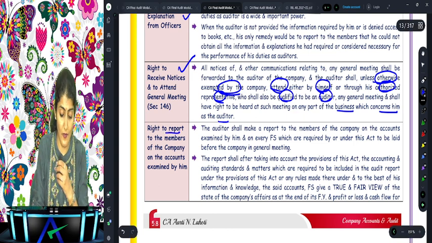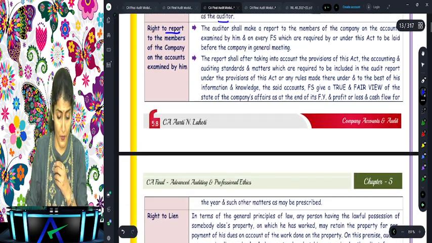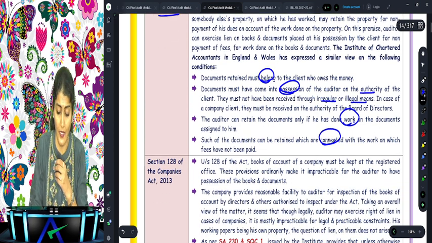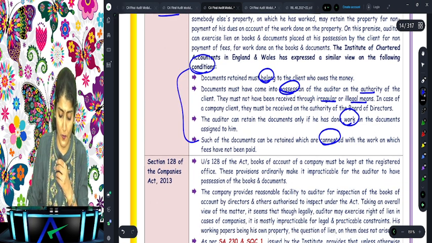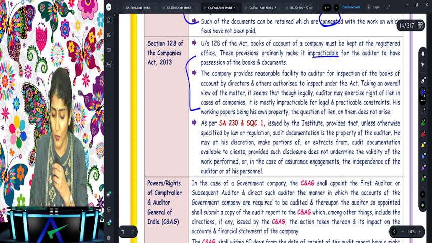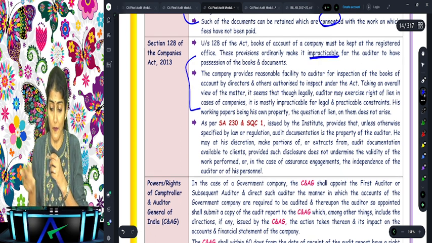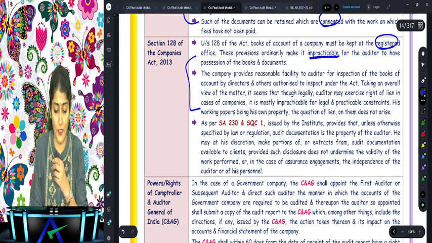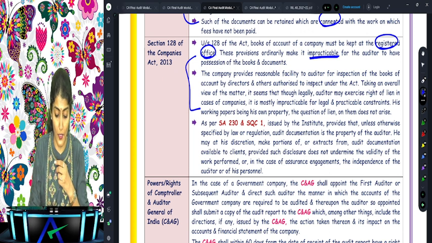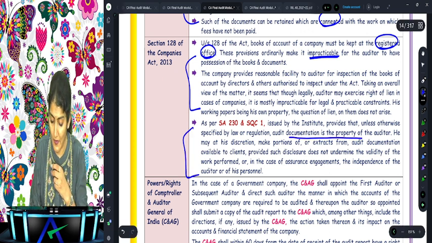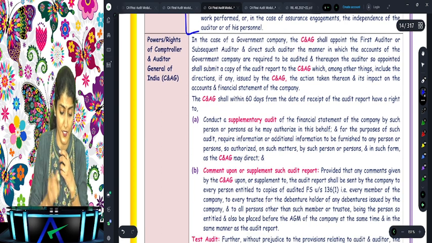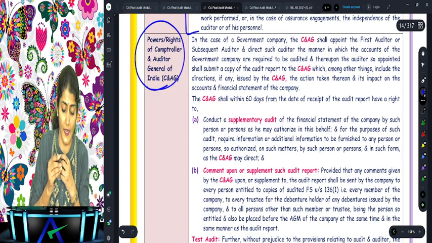Then he also has a right to report to the members on the accounts examined by him. Also has a right to exercise the audit lien. But there are some conditions associated with audit lien. And then I told you, it is not practical to exercise audit lien. Why? Because where books are to be kept, registered office or the place decided by the board. Right, and then audit documentation, there is no question of exercising the lien, as audit documentation is the property of the auditor. And then we have the powers and the rights of the CAG.